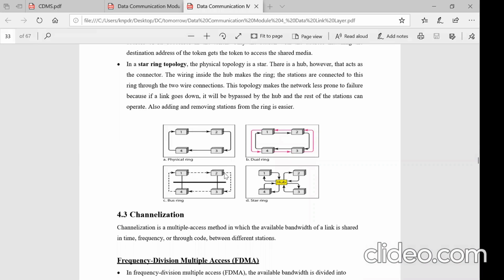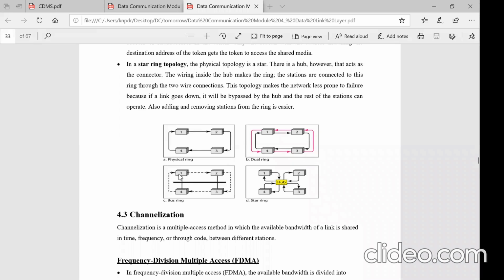One can only send to 2, 2 can send to 3, 3 can send to 4. So the logical ring is shown as the dotted ring, but the physical connectivity is only the bus, right? They behave as though they are in a ring.